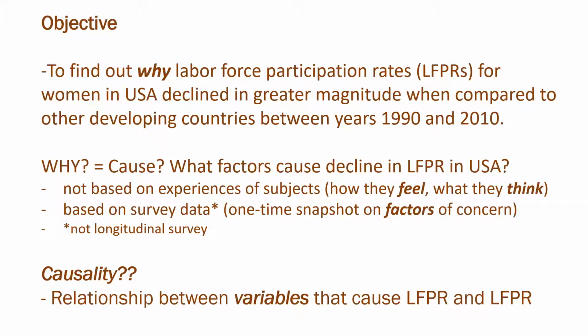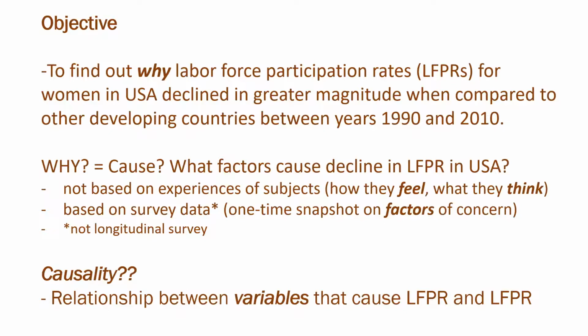So we now know two things. First, we are asking a why question. Second, we are trying to find factors: what leads to lower labor force participation ratio of women in the USA compared to some other country. So that means we're looking at causality. We're trying to establish a causal relationship between the variables that cause low LFPR and LFPR.